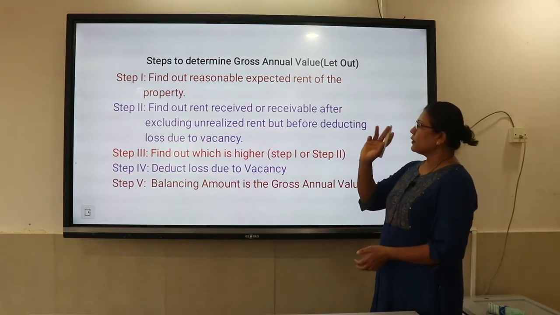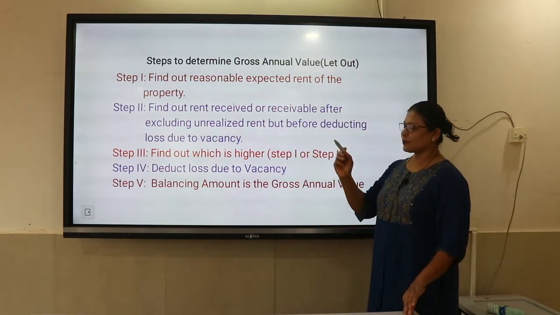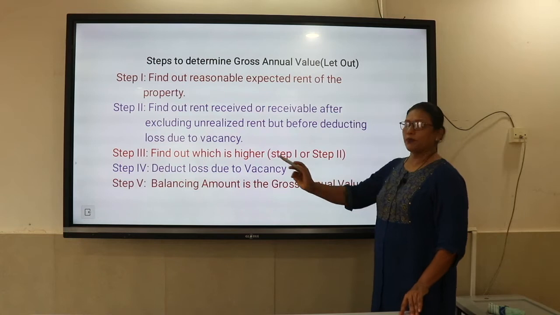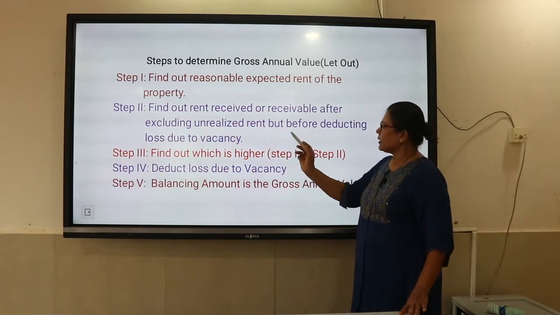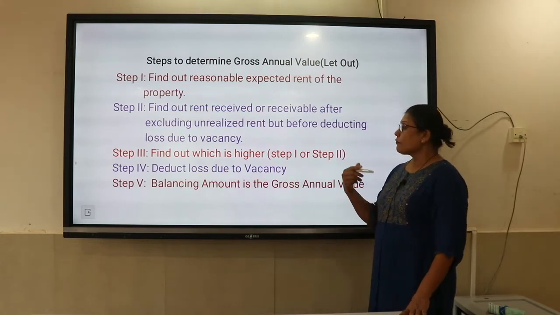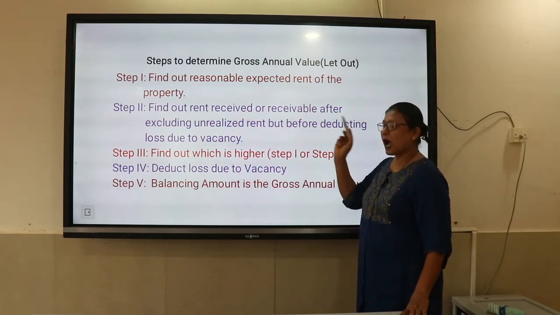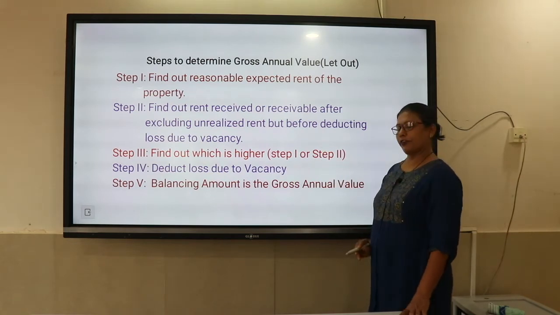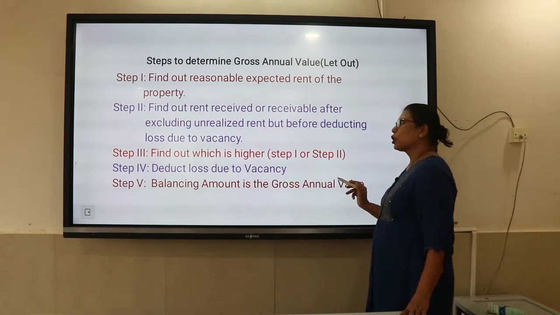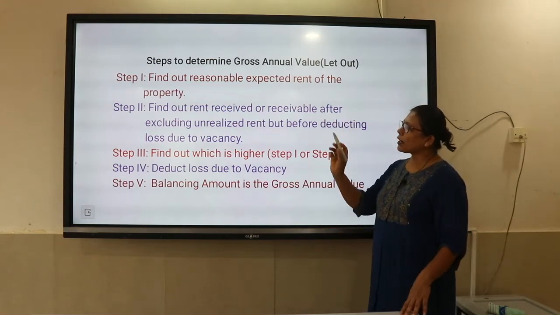Have a look at the steps to determine the gross annual value of let out property. The first step is to find out the reasonable expected rent of the property. I will explain all of these. Step number 2 says find out the rent received or receivable after excluding unrealized rent but before deducting loss due to vacancy. Third, find out which is higher, step number 1 or step number 2, and take that figure. Then we have to deduct loss due to vacancy. The balancing figure will be the gross annual value of a let out house property. These are the steps. Now let us try to understand each step.